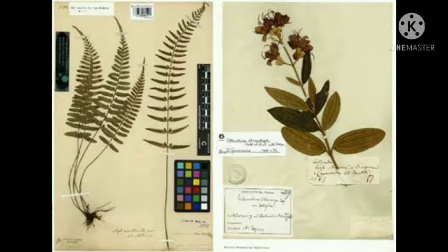As you can see here in the picture, this plant has been dried, properly labeled and mounted on a herbarium sheet. This herbarium is a taxonomical aid that is helpful in the identification and classification of organisms.